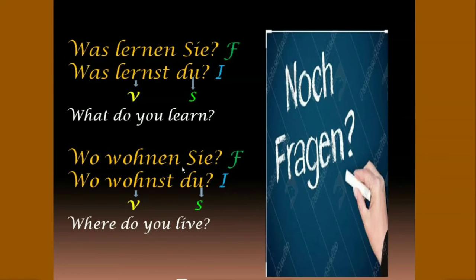The next example, wo wohnen Sie? Which is formal one. Wo wohnst du? Which is informal one. Wo means where. Wohnen means to live, and Sie and du mean you. Sie is formal one, du is informal one. Where do you live? Here also you can see that wo is W-Frage which is at first position, wohnen and wohnst are verb which is at second position, and Sie and du are subjects which is at third position.